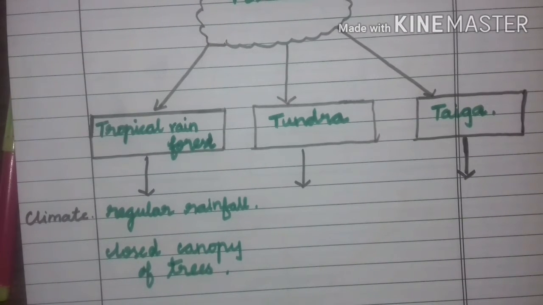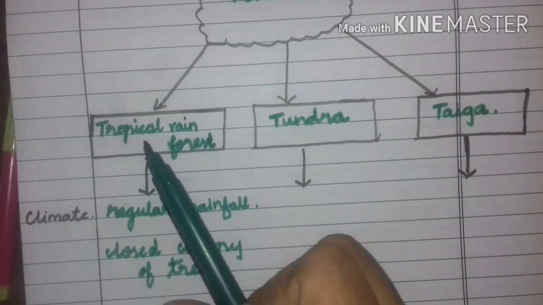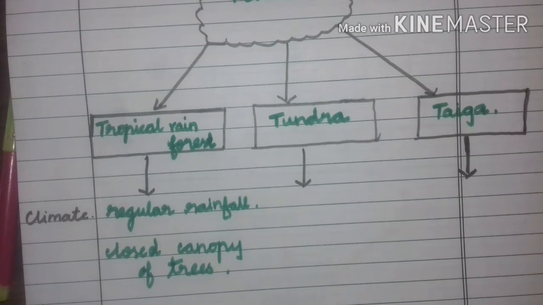So that's the way this forest is called a tropical rainforest. Here regular rainfall is there as well as a closed canopy of trees. So many trees are close together. They look like clumps, is it?